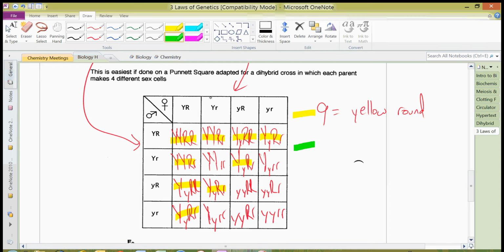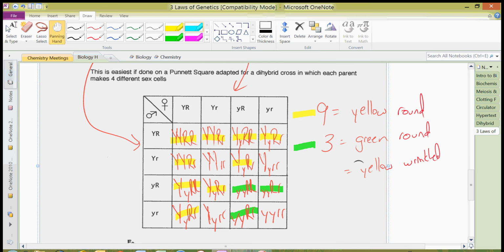Next, I'm going to do the greens, and we'll go with green round. So these individuals are going to be little y with a big R. And there we have it. There's only 3 of those. Next, we're going to look at yellow wrinkled. We'll highlight these guys in blue. There we go. And so these guys would be a big Y with 2 little r's. And there are 3 of those.